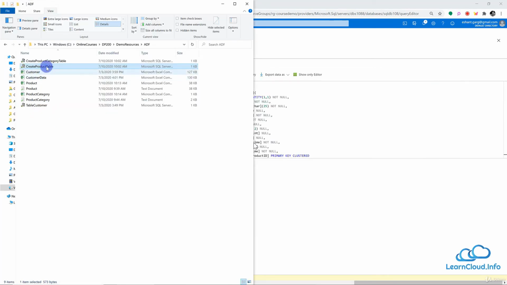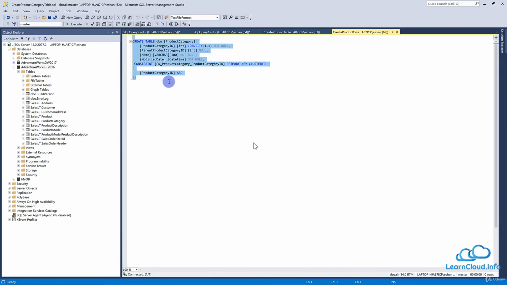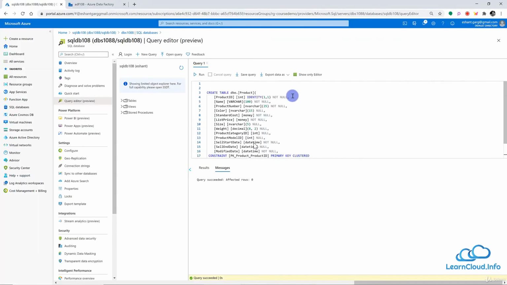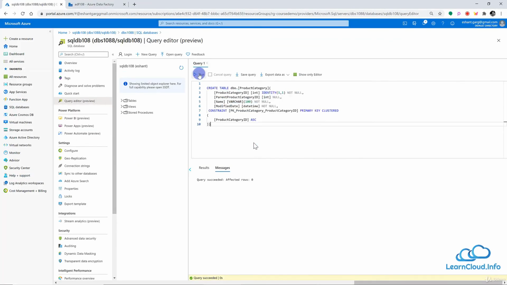Let's do it right away, even though we don't need it in this lesson, but we are definitely going to use this in the future lessons. So let's create the product category table also. If you go inside the table, we have both these tables, product and product category. So we are good. So let's go back to the slide.